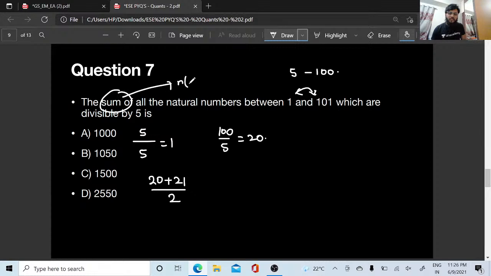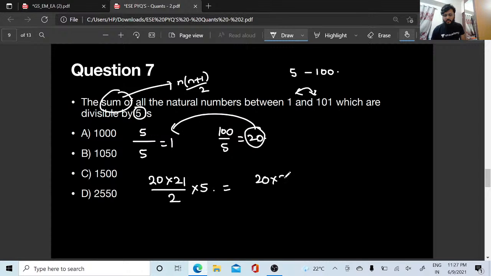Okay, so what we are doing, 20 plus 21 bar 2, as this is what they have asked, summation पूछा है. Summation का मतलब होता है n into n plus 1 bar 2, but they are divisible by 5, right? तो into कितना करना पड़ेगा मुझे बाबा? How much should I into here? Into 5. Okay, yes, so sorry, this is not 20 plus 21. Sorry, there 20 into 21, right? 20, 21 is there, so it is 20 into 21 into 5 bar 2. So how much I am getting here? 20 into 21 into 5. So let me take it as it is, 20, 21, 5 bar 2.